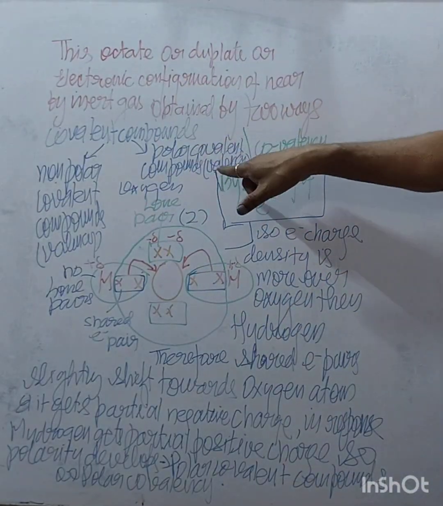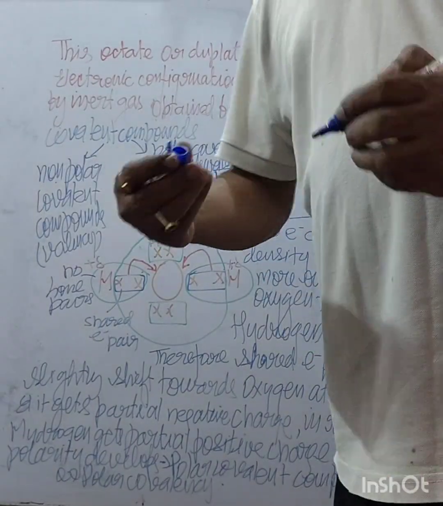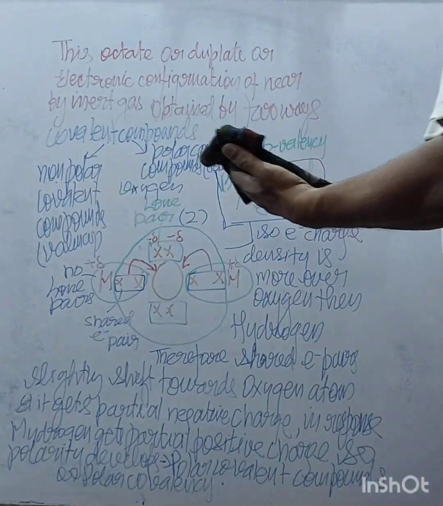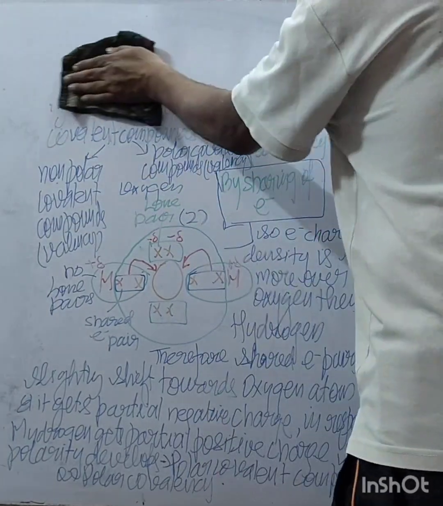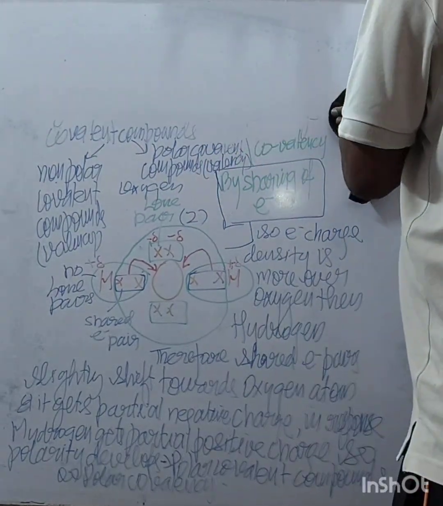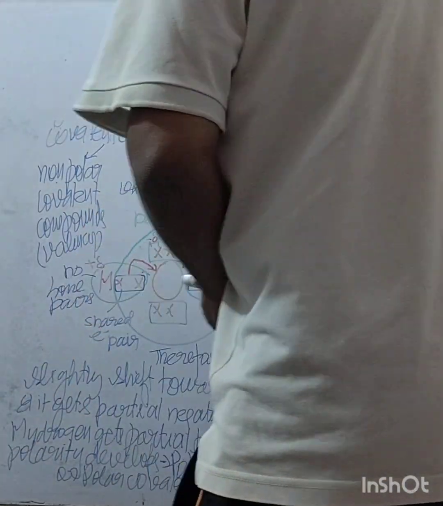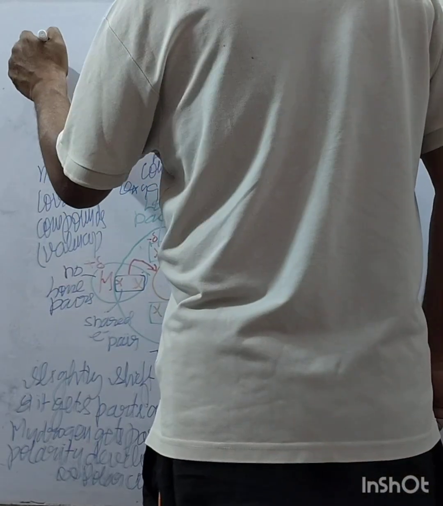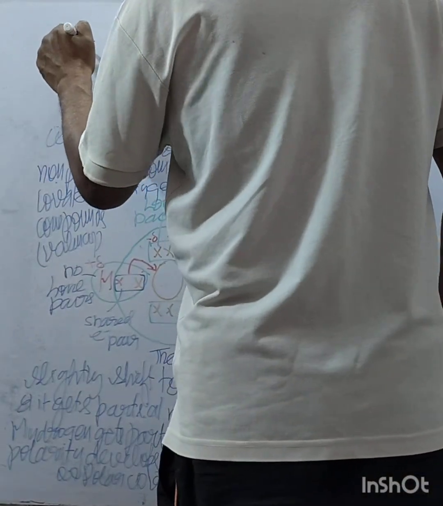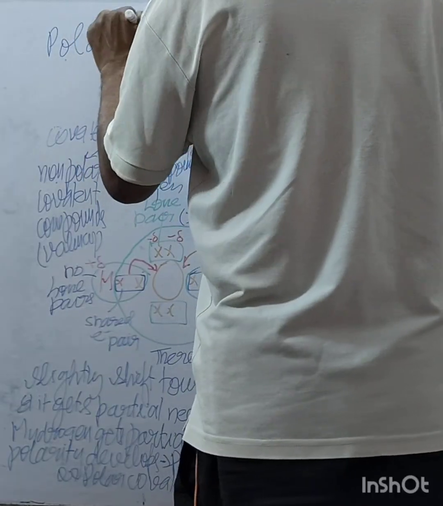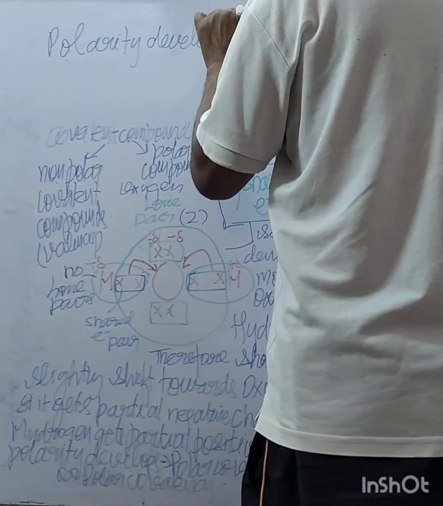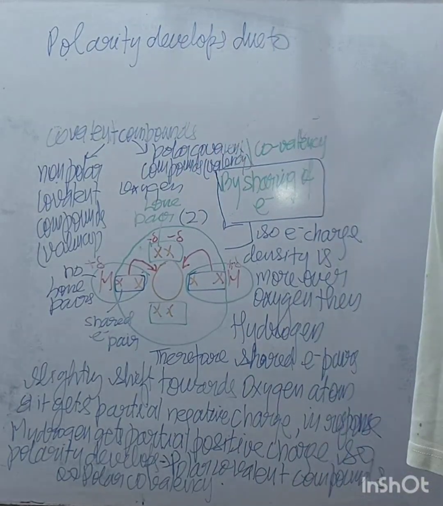Right? This polarity develops due to difference in electron charge density. How does polarity develop?